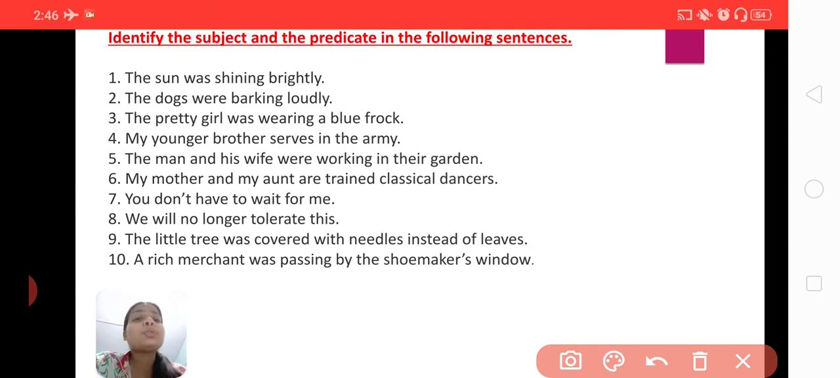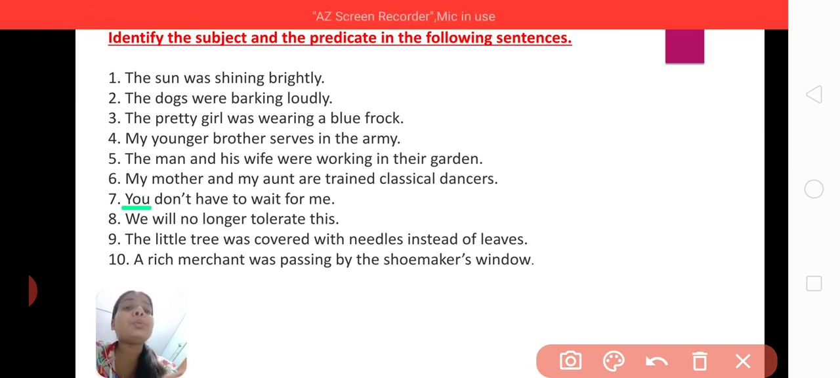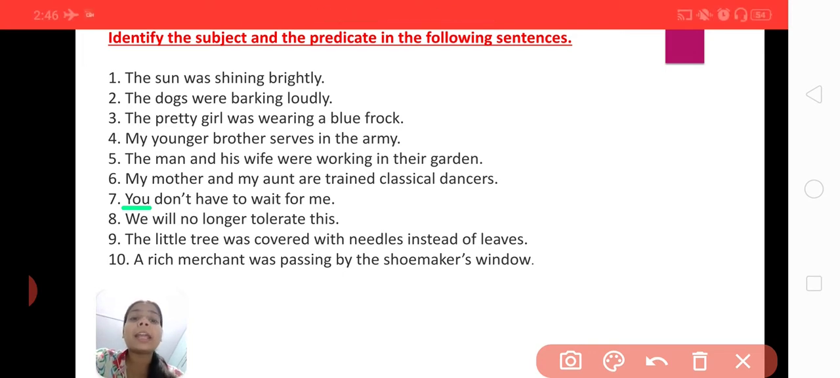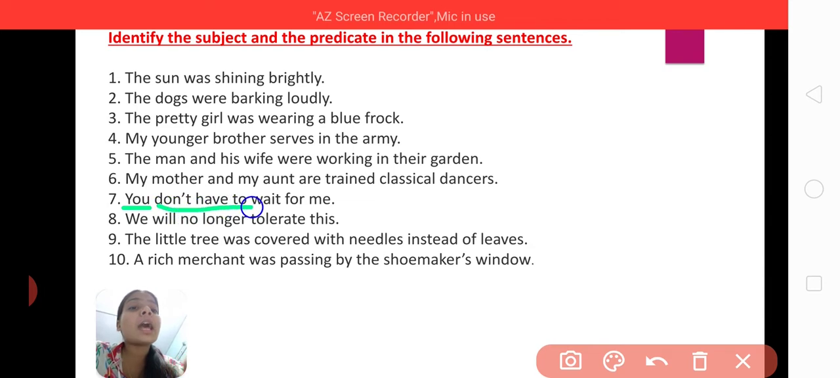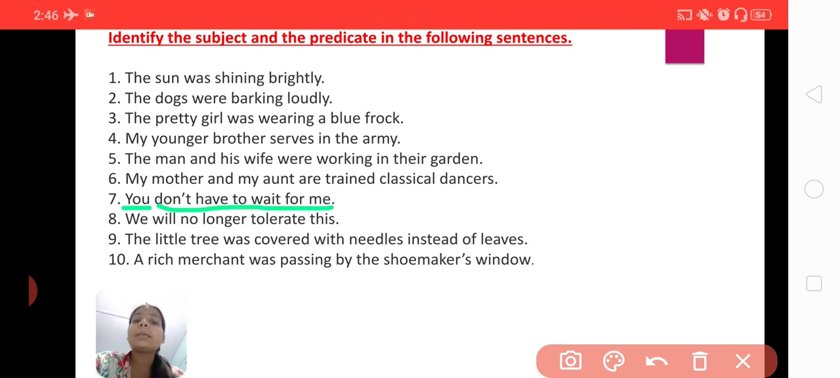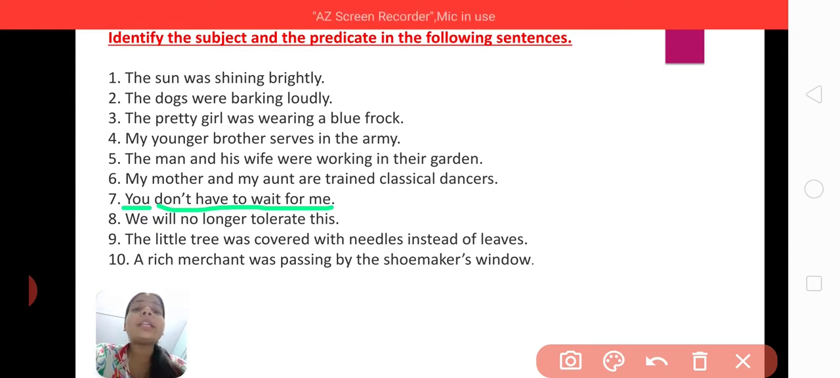Now, you don't have to wait for me. Now if you see in this sentence, here you is performing that action. Okay, because that pronoun you here is waiting for someone, so you is the subject, whereas don't have to wait for me is the predicate. Okay, we will no longer tolerate this.